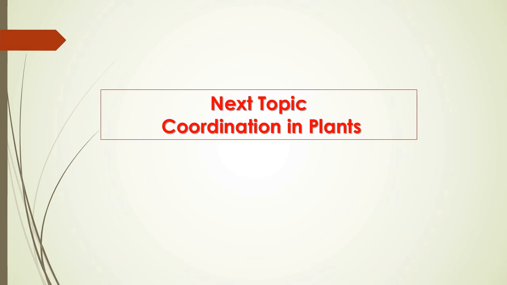So now these are the references, and I am ending this class with a question showing how coordination is done in plants. They do not have a nervous system, no axon, no dendron, no neuron, no peripheral or central nervous system. So how do they perform? Our next topic will be coordination in plants, in your NCERT book 7.2.